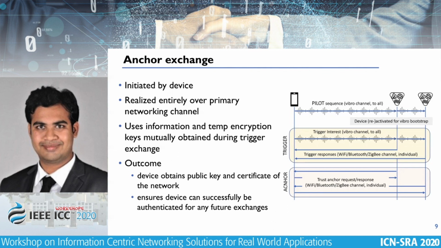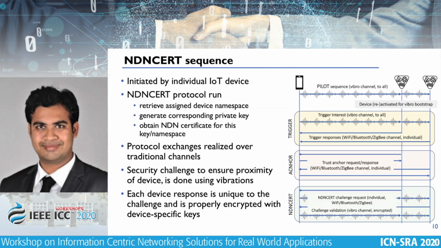All exchanges and all communication in this phase, that's the anchor exchange phase, happens in the traditional communication medium or mode, which includes either Wi-Fi or Bluetooth, Zigbee, or anything that the device is capable of communicating in. The controller, on receiving the interest, replies with the anchor details, which the device can use for further communication in the network. Finally, we have the NDN search sequence, which is again initiated by the IoT device.